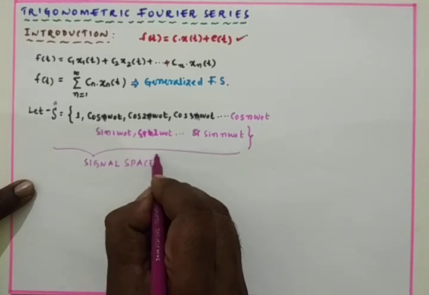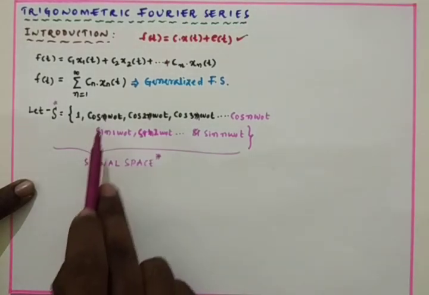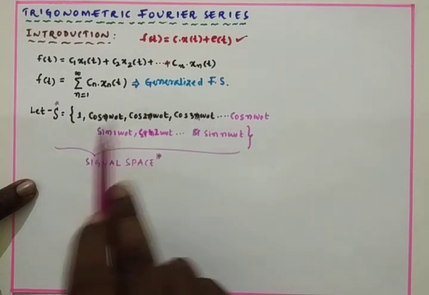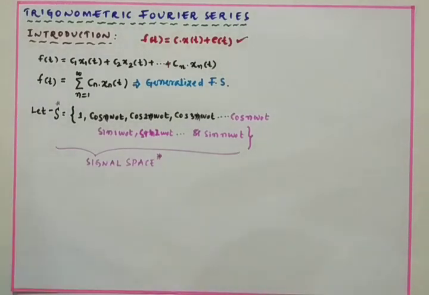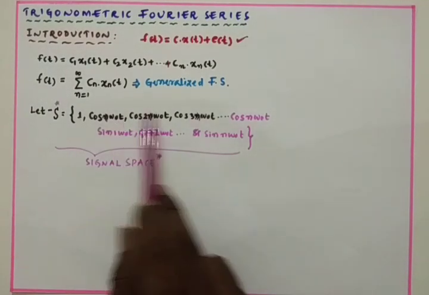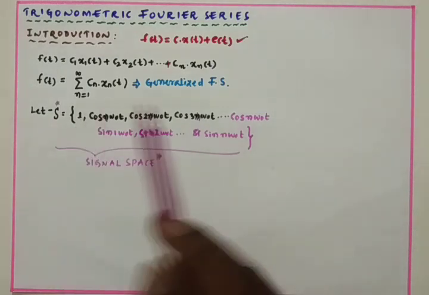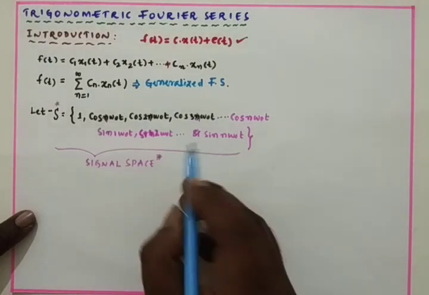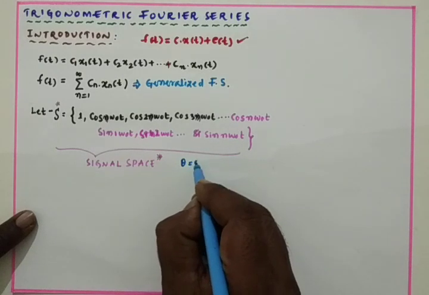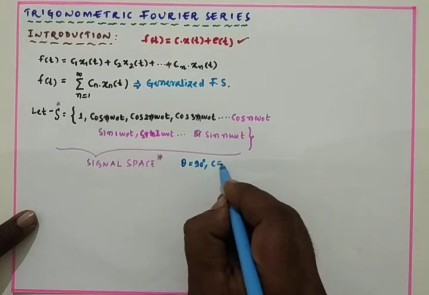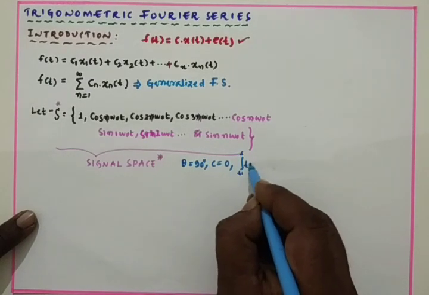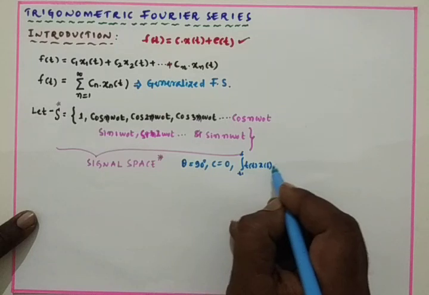Based on this we have solved one problem also. We have proved cos n omega naught t and cos m omega naught t are orthogonal to each other. If you take any two signals in this set, those signals will be orthogonal to each other. That means we can prove that theta equals 90 degrees, that is c equals 0, that the integral from t1 to t2 of f of t into x of t dt equals 0.